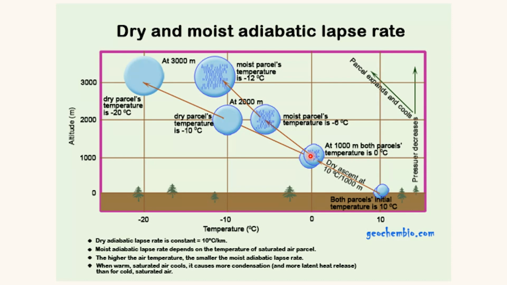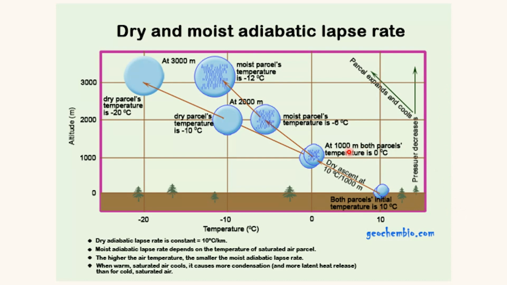After this height, the dry air parcel continues to cool at the dry adiabatic lapse rate only, because it does not have any moisture content. So at the height of 2000 meter, its temperature is minus 10 degrees Celsius, and at the height of 3000 meter, its temperature is minus 20 degrees Celsius. Here it is shown diagonally, but this is only the representation of the air parcel at different altitudes and having different temperatures. Here we are considering the air parcel which is moving vertically upward.